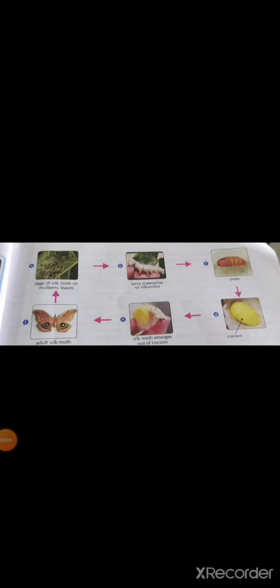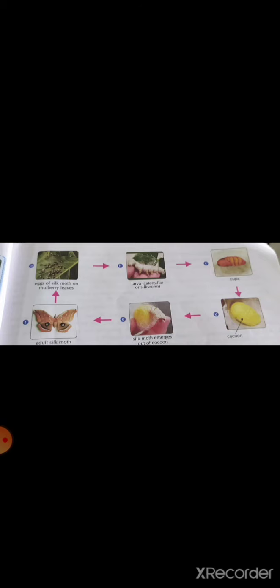To obtain silk, silk moths are reared and their cocoons are collected to get the silk thread. So, rearing of the silkworm. Rearing of silkworm means to look after the silkworm by giving them proper food, shelter and health care. In a silk farm, female silk moths are kept in separate linen bags. Each female silk moth lays 200 to 500 eggs at a time.